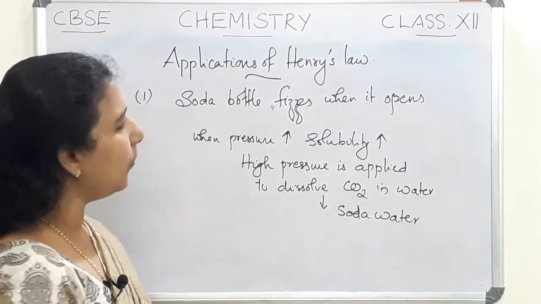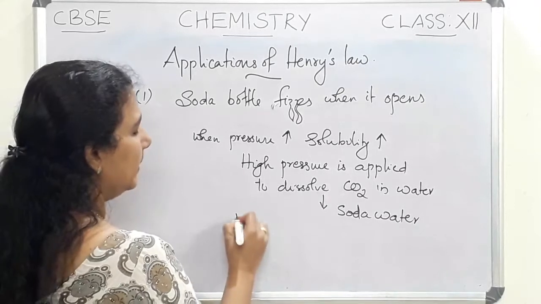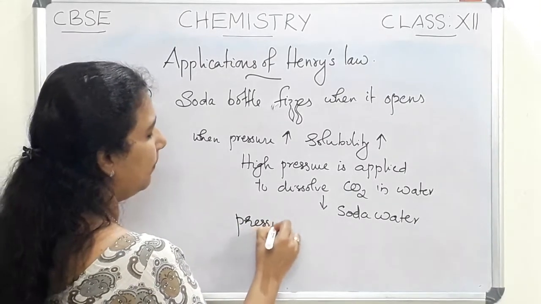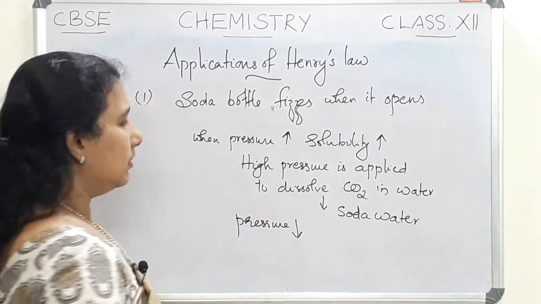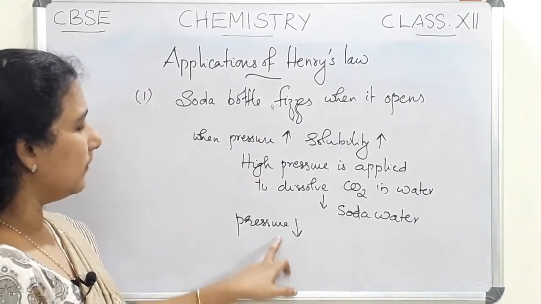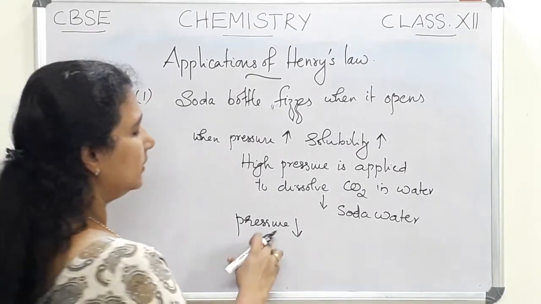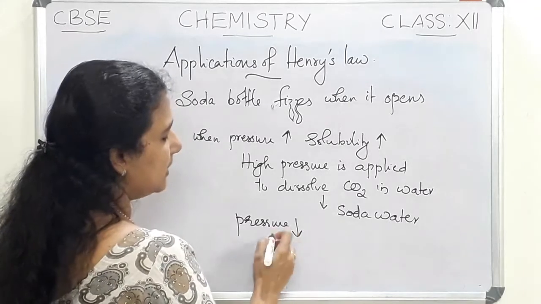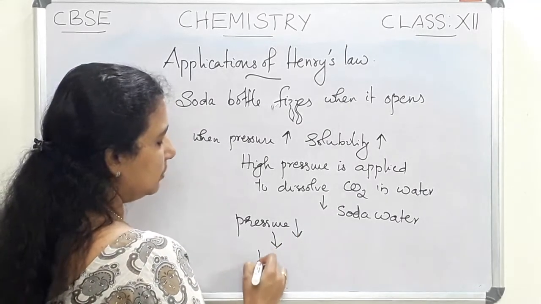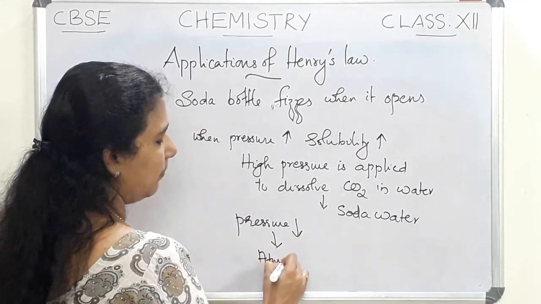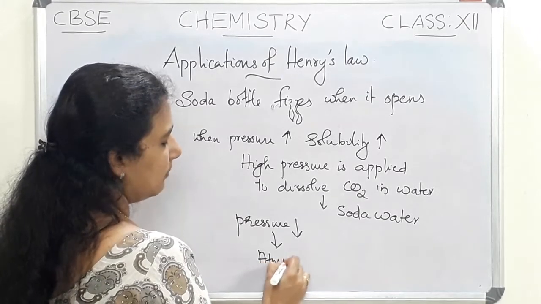So if we open it, what happens? The pressure will be decreasing. If we open the soda bottle, the pressure will be decreasing. That means the pressure will be coming to the atmospheric pressure.